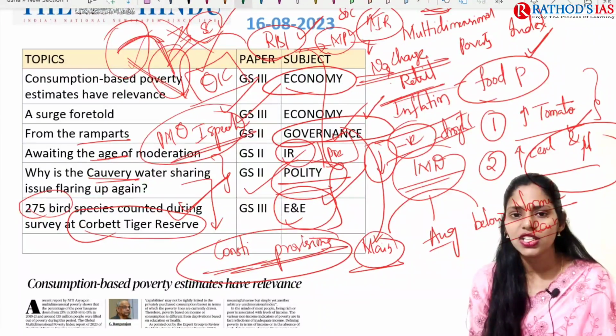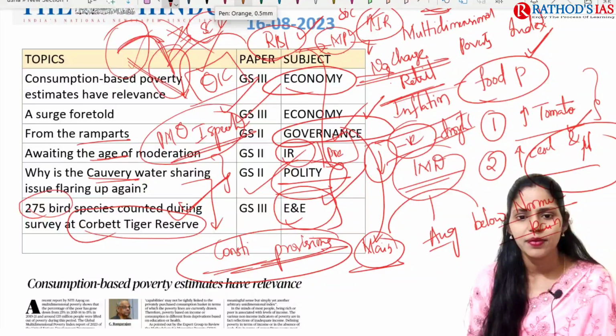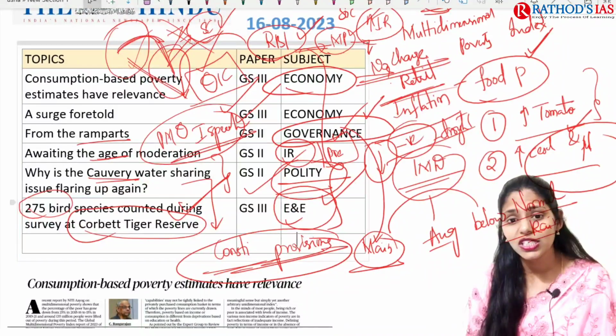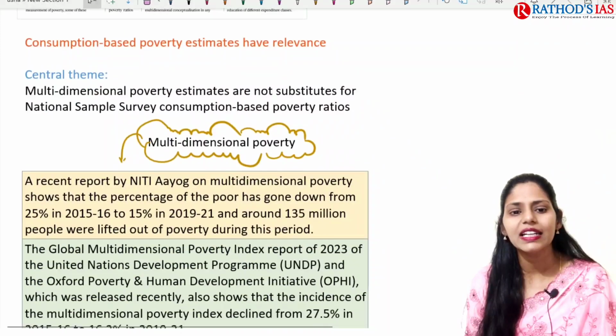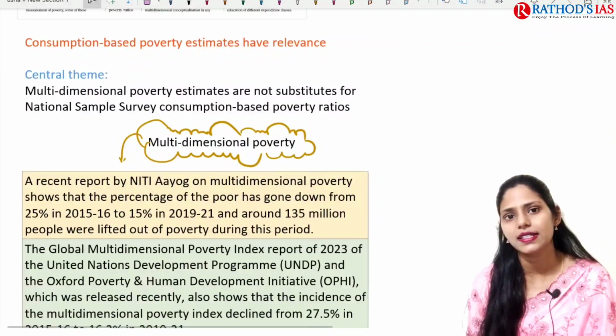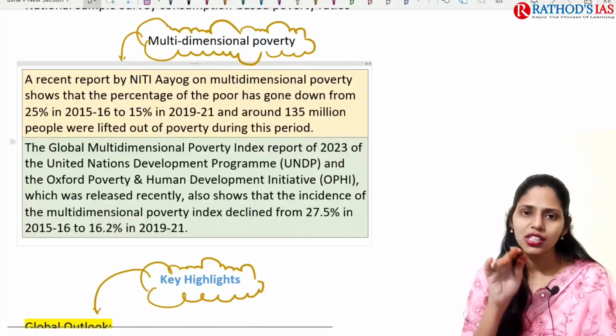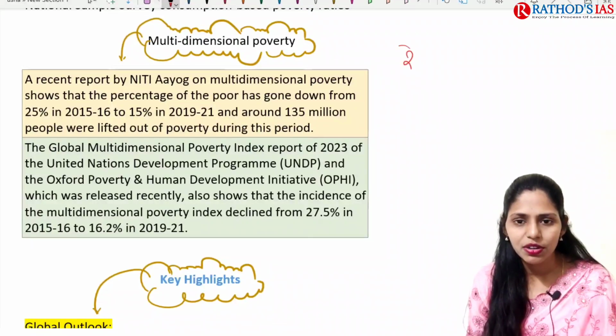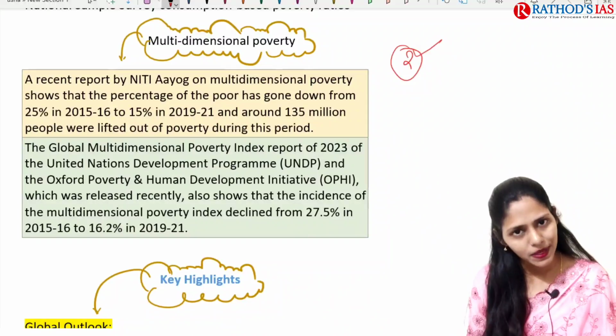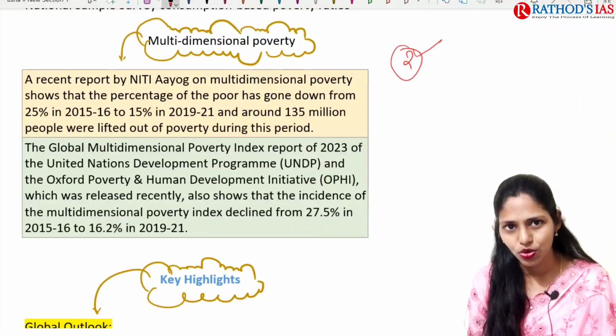Now let us try to see the first topic, where we are going to see the detailed analysis. The first topic is about the multi-dimensional poverty index. First, the author started the article by giving data from two important reports. Please make a note of these reports.